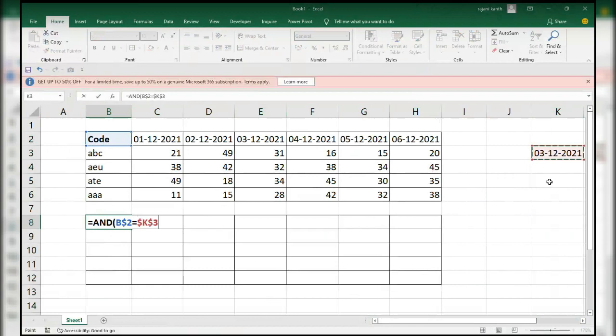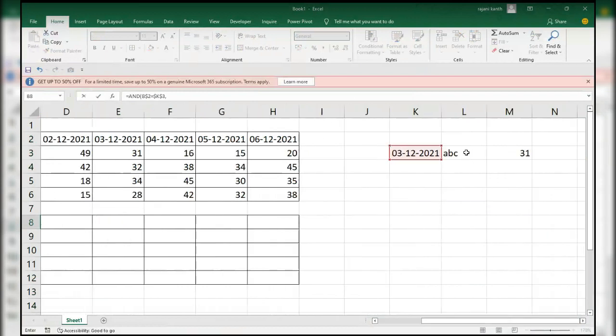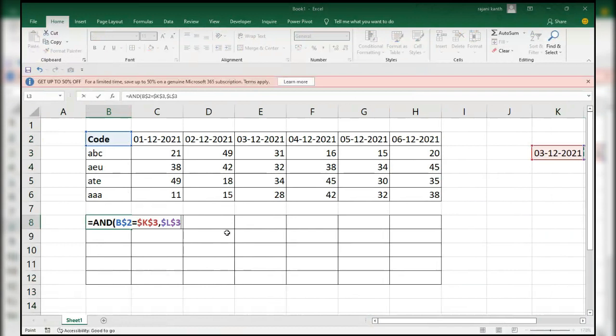F4, comma, another condition is this thing. F4, locking from all sides. It should not move anywhere. Whenever I drag this formula, it should stay stable over there only. And select the same cell, but here you have to lock the column but not the row. See what will happen. Control Enter.